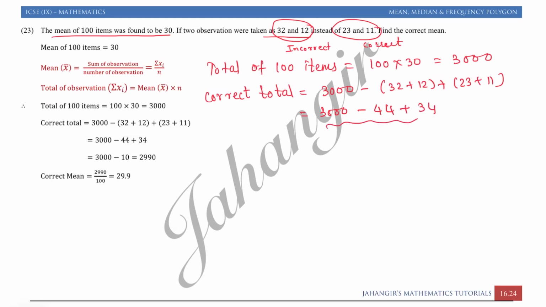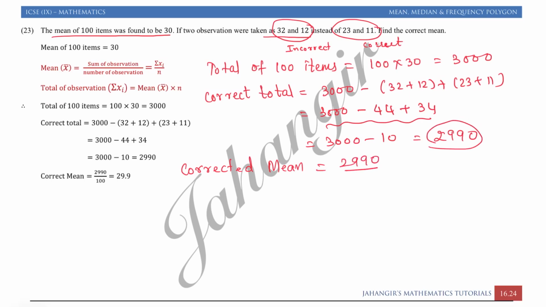Solving this, what you get? 3000 minus 10, that is 2990. Now we will find the corrected mean. For that we take the corrected total, 2990, upon the number of items, that is 100. 29.90 is the final answer.